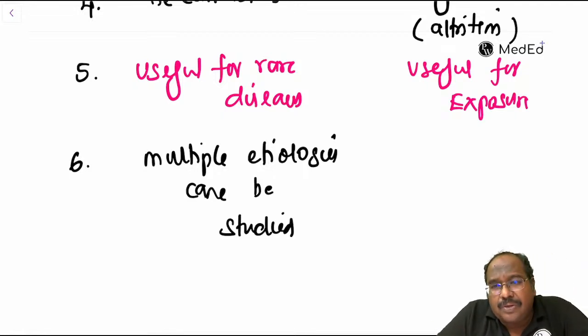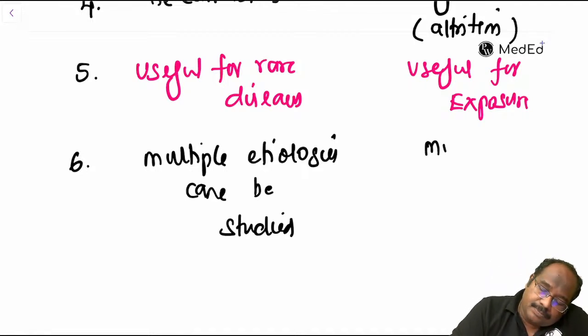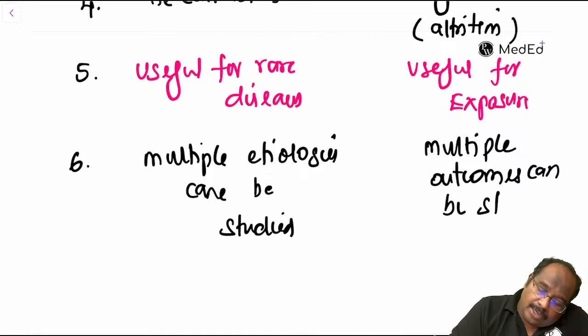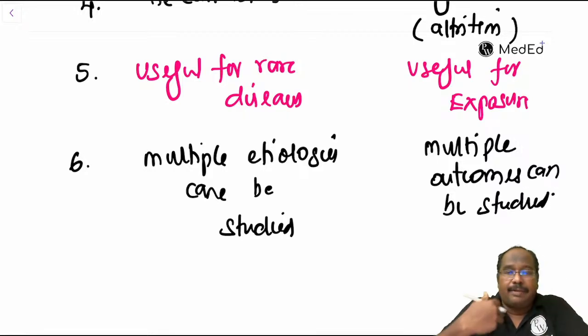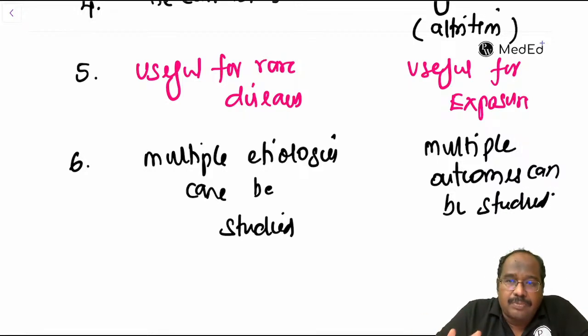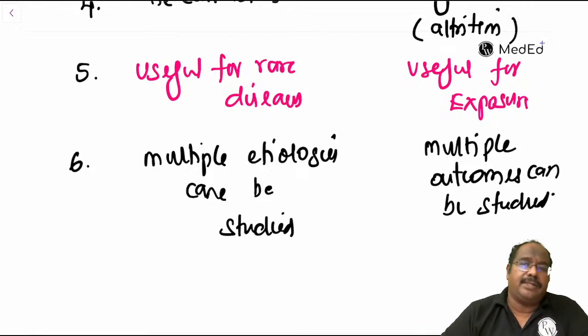So I am doing a case control study, smoking and lung cancer. What are the possible other causes for lung cancer I can study? Maybe asbestos exposure apart from smoking. Multiple etiologies can be studied here. In a cohort study, multiple outcomes can be studied. I am following smokers and non-smokers. Smoking not only causes lung cancer, it can cause emphysema, bronchitis, renal cell cancer, esophageal cancer. Multiple outcomes can be studied.